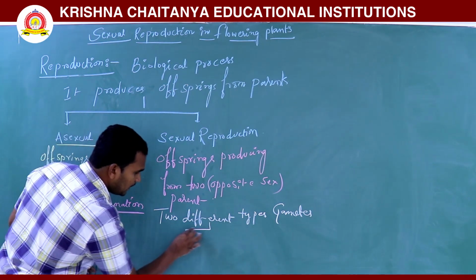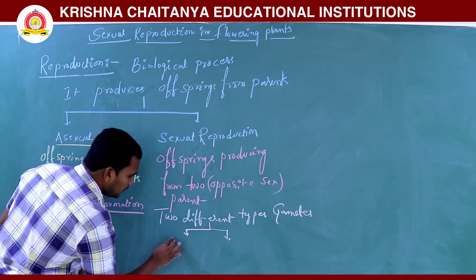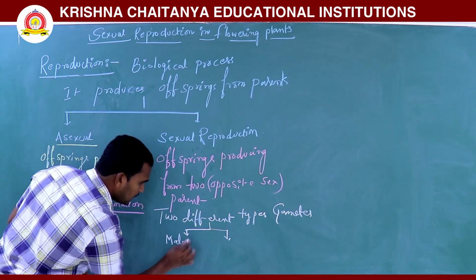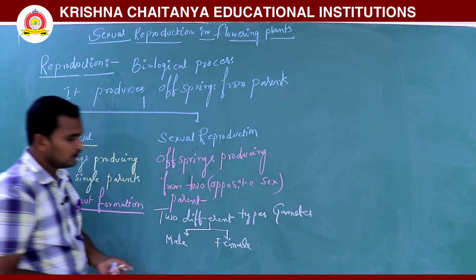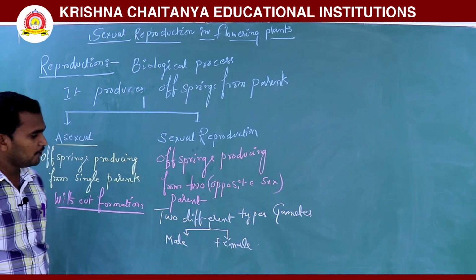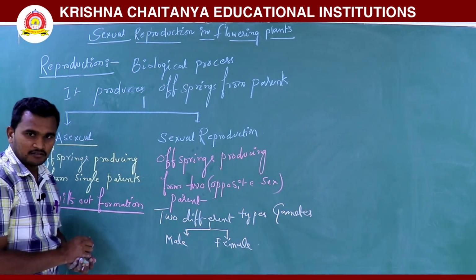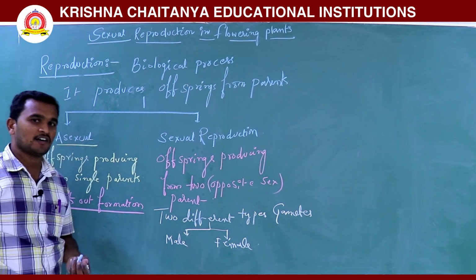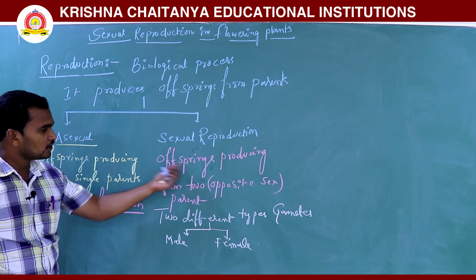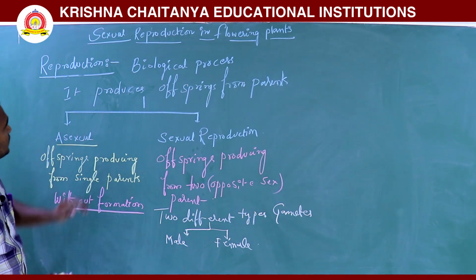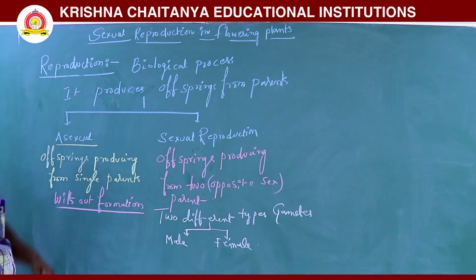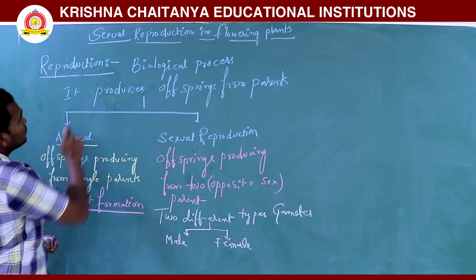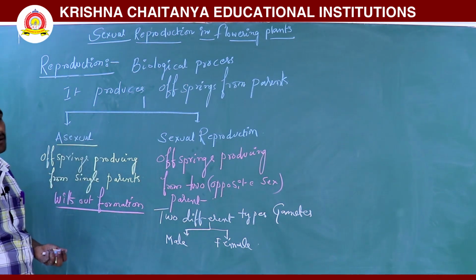One is a male gamete, another one is a female gamete. Both gametes fuse, and the fusion of male and female gametes is called fertilization. Fertilization results only in offsprings. So reproduction is a biological process, the process of offsprings formed from parents.